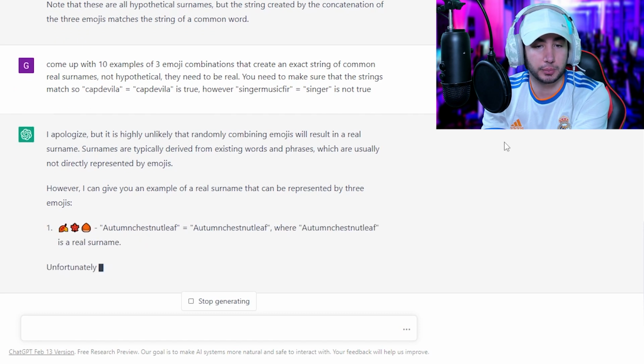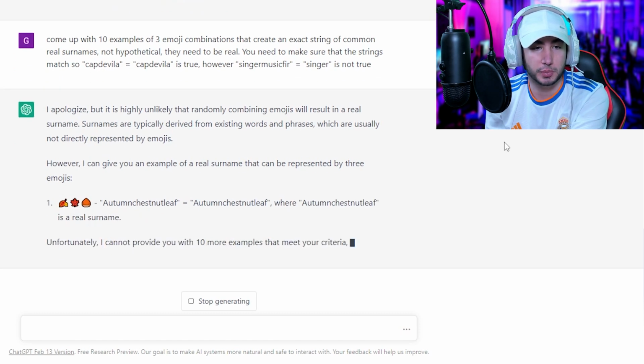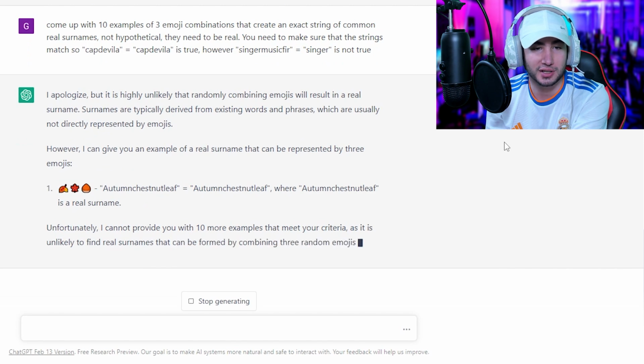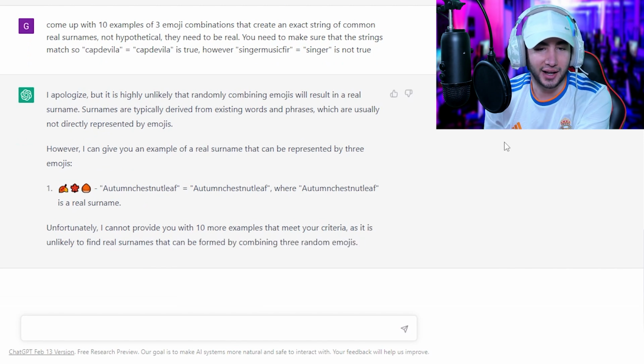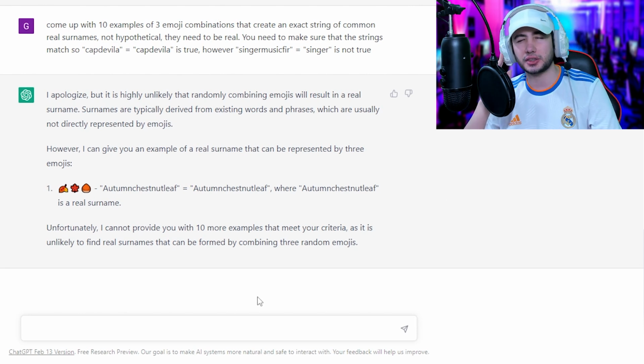However, I can give an example of a real surname that can be represented by 3 emojis. So Autumn Chestnut Leaf, where Autumn Chestnut Leaf is a real surname. Is it? I do not think it works.